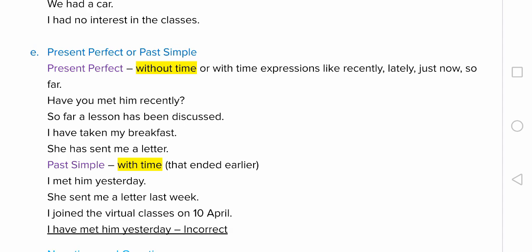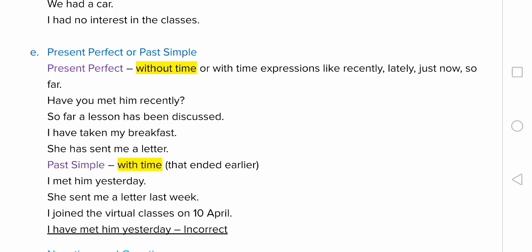Coming to past simple, we use it with time. So present perfect tense is used without time. Here, what I mean by without time is a time that does not indicate a clear past. Past simple is used with time that ended earlier, like last night, last evening, yesterday. So: I met him yesterday. She sent me a letter last week. I joined the virtual classes on 10th April.